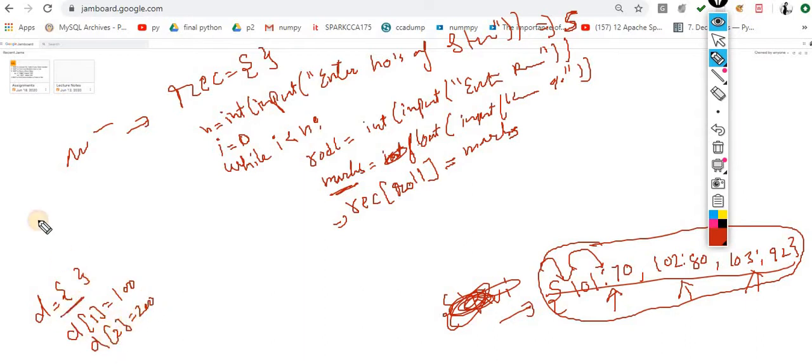Now what will happen in the dictionary? Now the dictionary will take 1 as key and 100 as value, 2 as key and 200 as value, and it would appear something like this. Why so? Because this is the concept of the mutable.